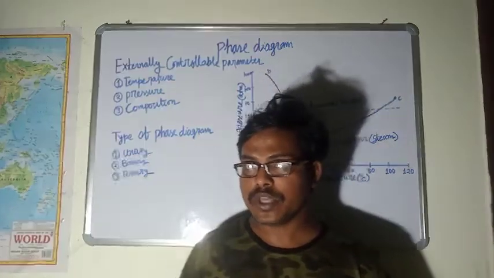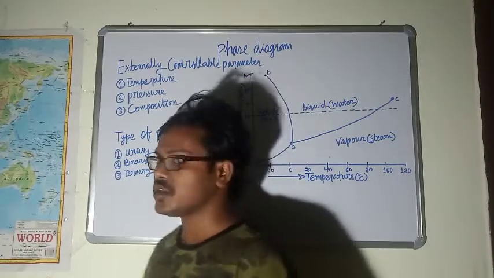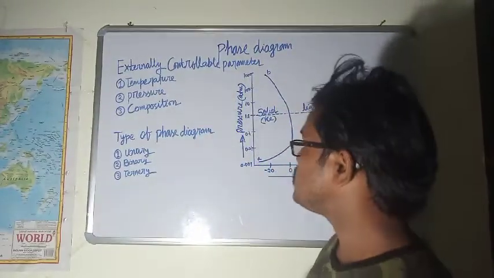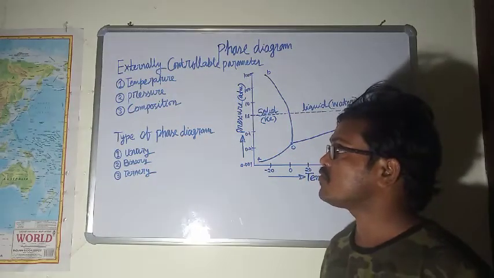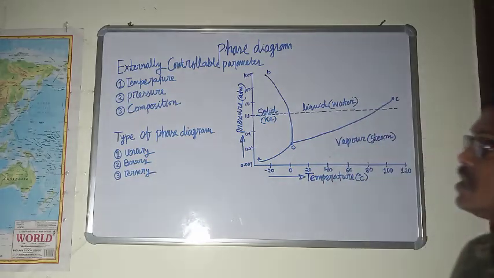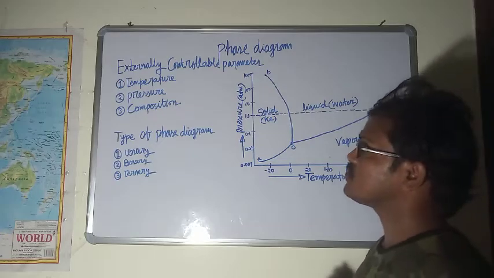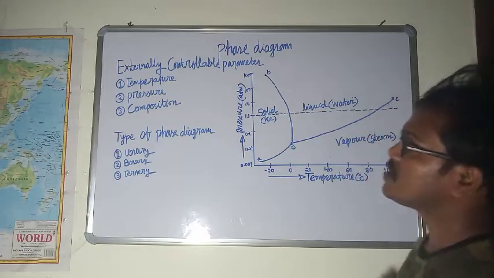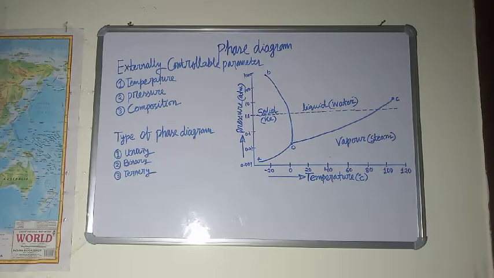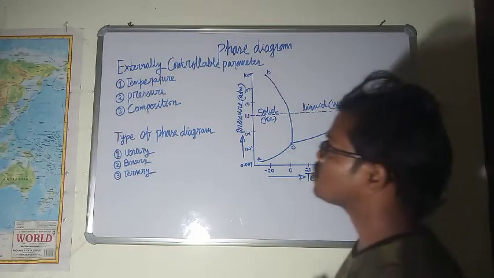But before delving into the unary phase diagram, we will first try to discover three externally controllable parameters. What are these externally controllable parameters? We will try to discuss it first. Temperature, pressure, and composition. These are three parameters that can be easily controlled externally. That's why these three parameters are known as externally controllable parameters.